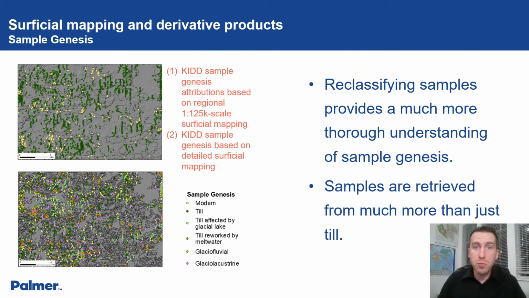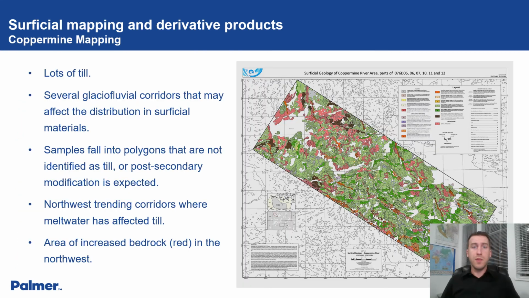Now, for the most important question, how do we use this information for data evaluation? One example is the mapping of the Coppermine area, which was completed for the NTGS and is publicly available. This shows that there's quite a bit of till, so sampling should work, but there are several glacial-fluvial corridors that may affect the distribution in surficial materials, and when we compare the existing data, we see that a number of the samples fall into polygons that are not identified as till, or post-secondary modification is expected.